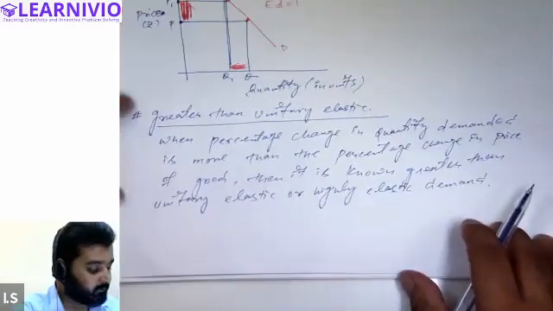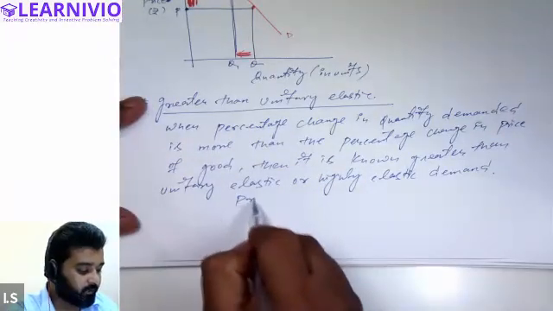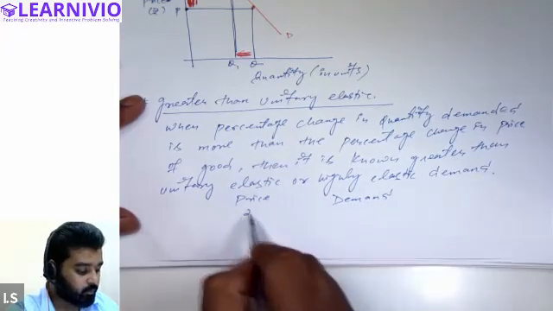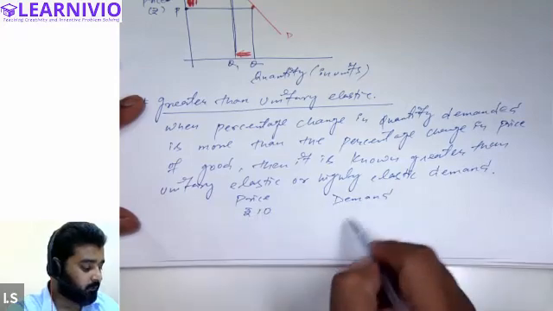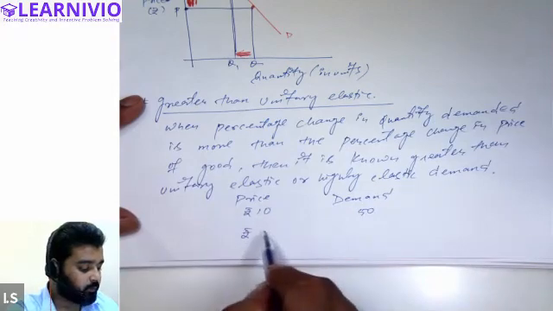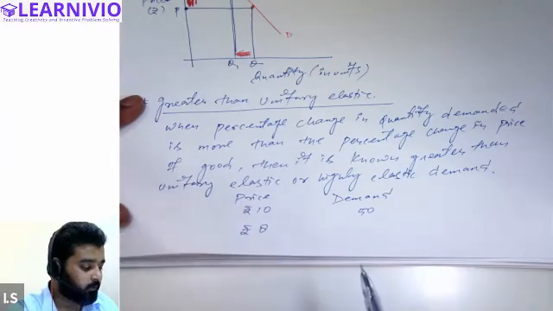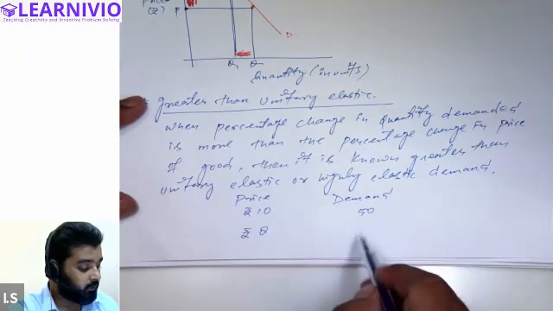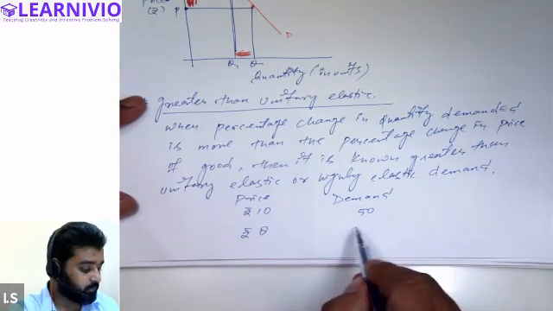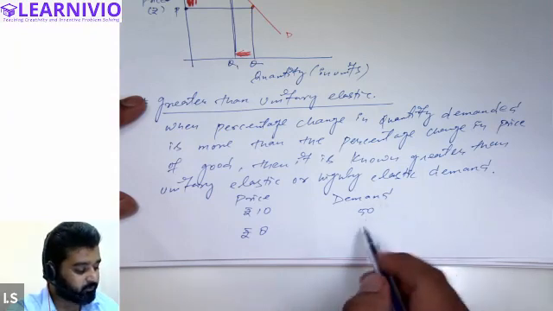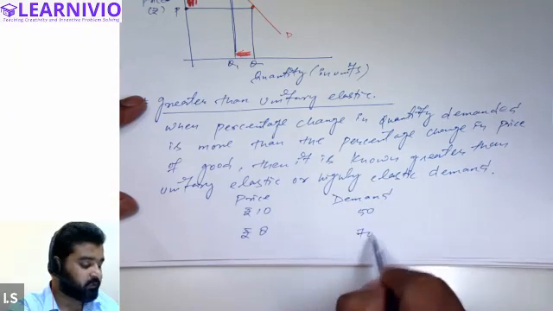How can we indicate this on the schedule? We can indicate it like this: price and demand of commodity. So let's assume price was 10 rupees earlier and demand was 50 units. Now price declined to 8 rupees per unit, a decline of 2 rupees, and demand increases by, let's assume, 40%. 40% of the 50 will be 20. So it rises to 70.